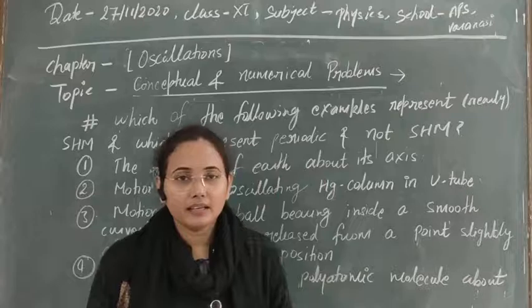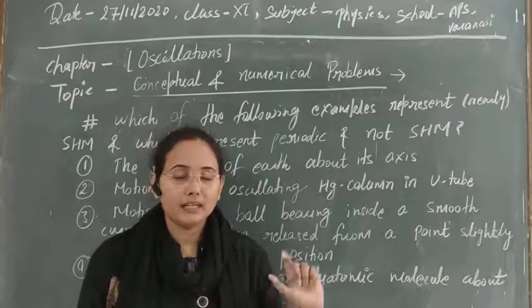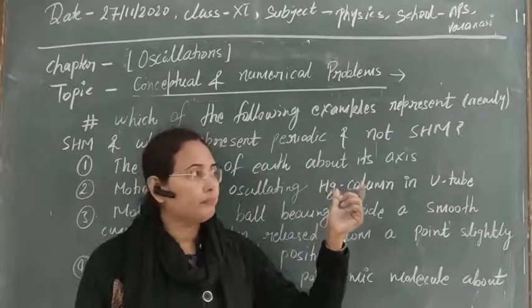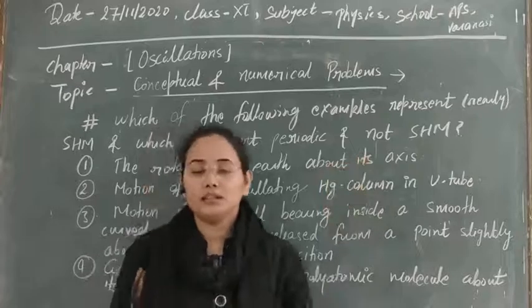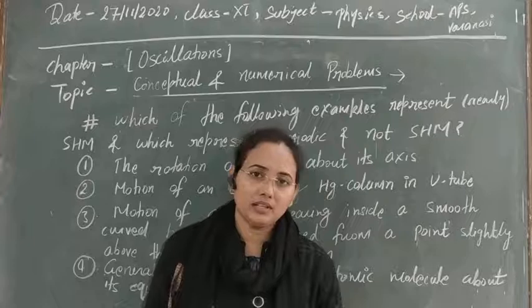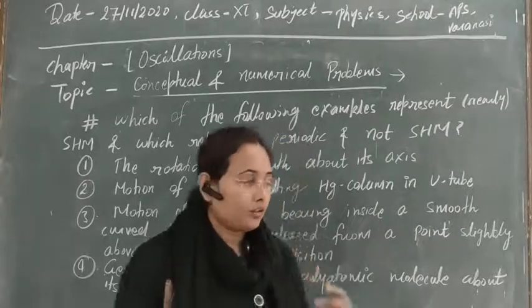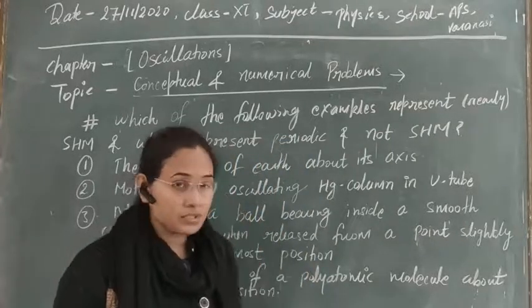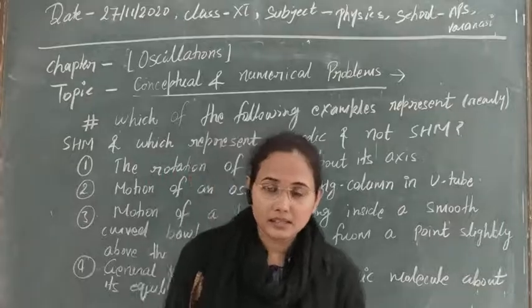So that is the case of oscillation. But in the case of periodic motion, it is not necessary that there should be to and fro motion about any point. Clear?